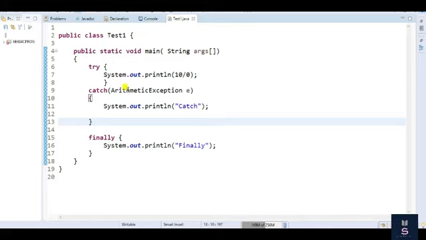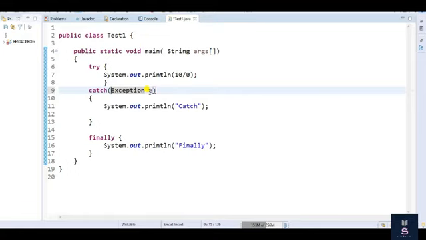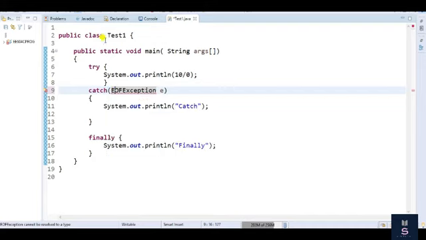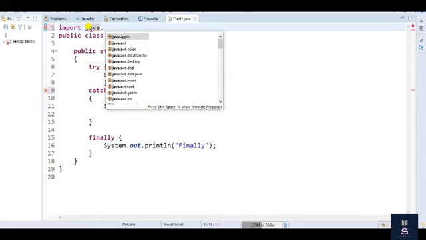Now go back to this code. Suppose an exception arises, and it is a different kind of exception. Whatever exception I have written, don't worry. Suppose I have written EOFException, end of file exception. So I have to import java.io.